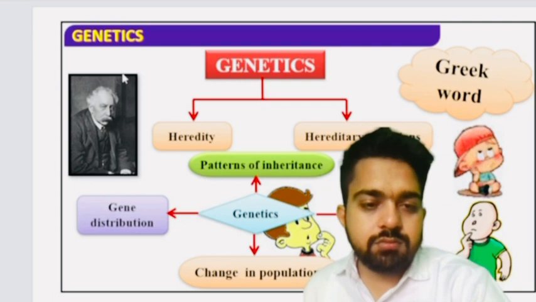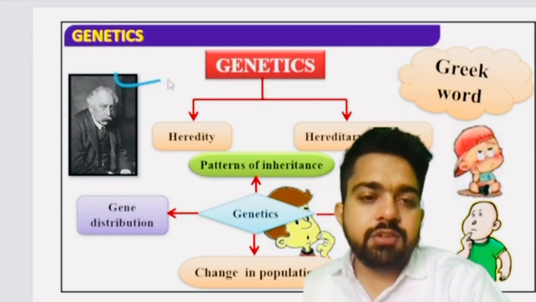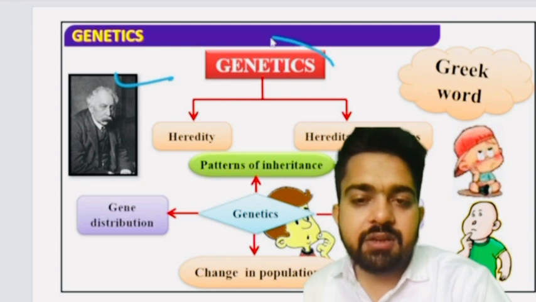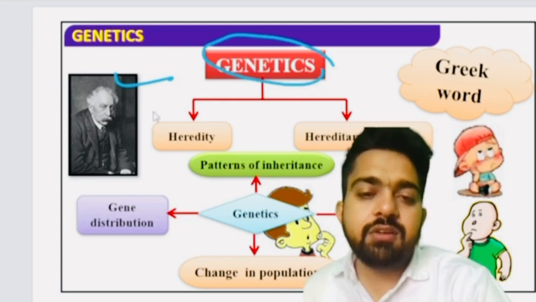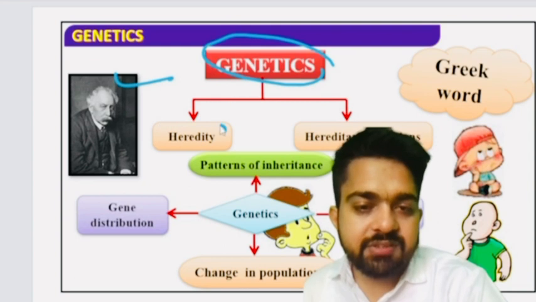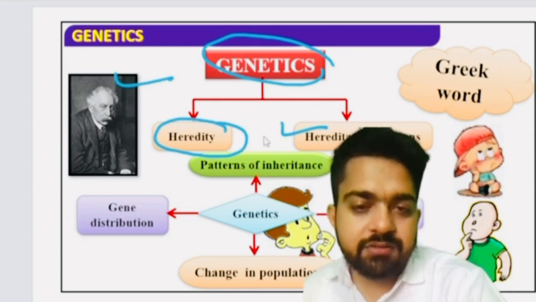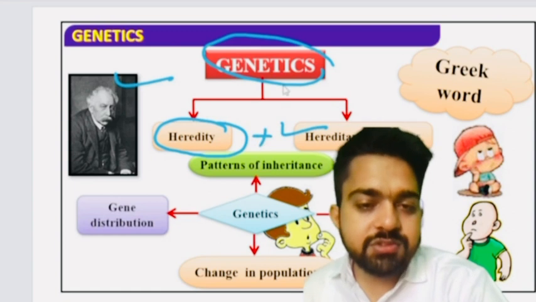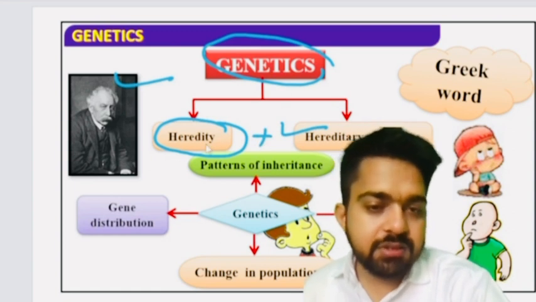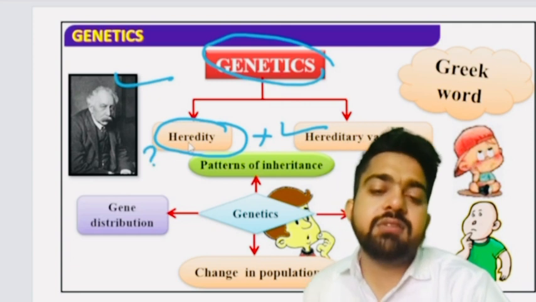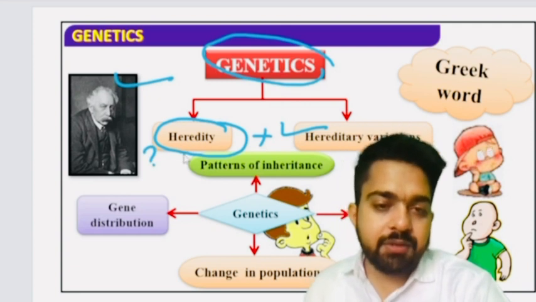Now this picture belongs to W. Bateson. Now what is genetics? Genetics includes two basic characters, that is heredity and hereditary variations, which combinedly forms genetics. It has two parts. What is heredity? Question अभी आया, what is heredity? Heredity क्या है प्यारे बच्चों?